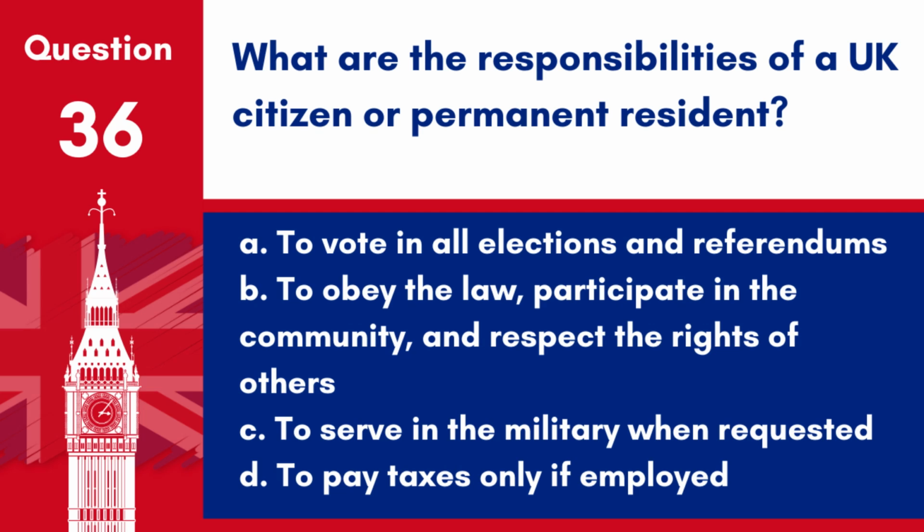Question 36. What are the responsibilities of a UK citizen or permanent resident? A. To vote in all elections and referendums. B. To obey the law, participate in the community, and respect the rights of others. C. To serve in the military when requested. D. To pay taxes only if employed. Answer. B. To obey the law, participate in the community, and respect the rights of others. These responsibilities are essential for maintaining a peaceful and orderly society.